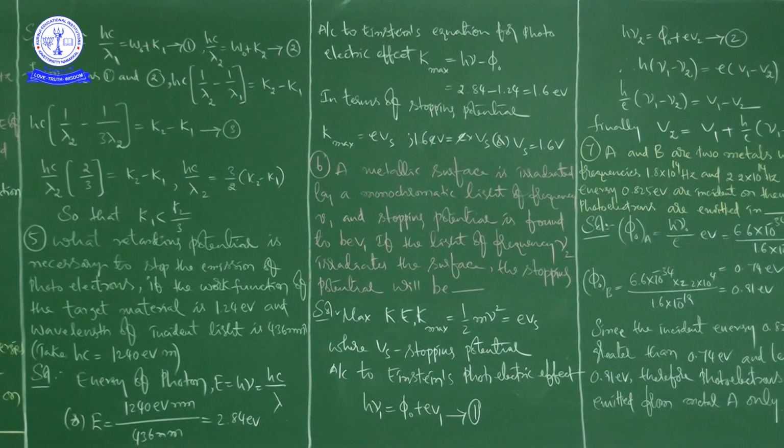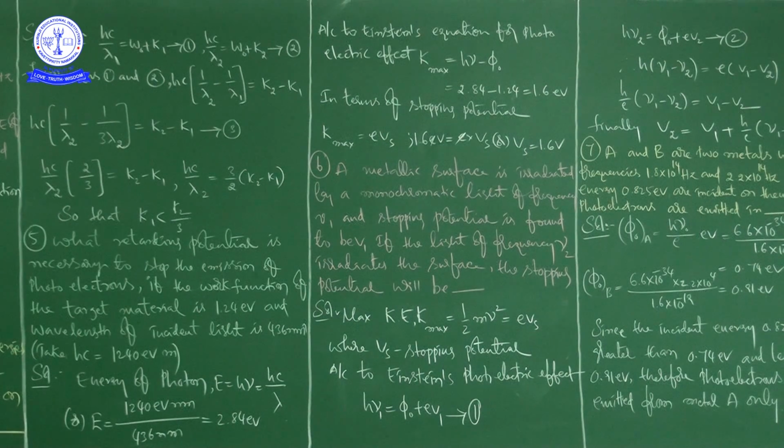You just focus on the problem first: what retarding potential is necessary to stop the emission of photoelectrons, if the work function of the target material is 1.24 electron volt. When we talked about stopping potential, I explained it clearly.